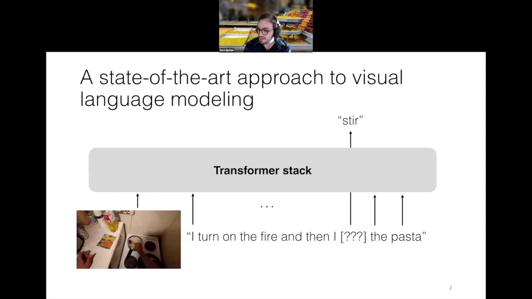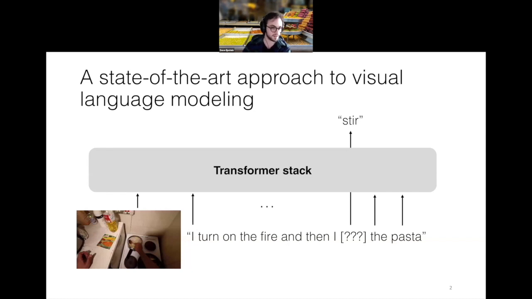So one state-of-the-art approach that is interested specifically in the problem of modeling vision and language jointly, one approach that's gotten very popular recently, is building on success that people have seen in the natural language community. You take an input sentence, you mask out a word from the input sentence. In this case, that word is stir. And the model is tasked with reconstructing or predicting this word. So this approach basically has in some variant or another existed for around a decade. BERT made this specific variant quite popular.